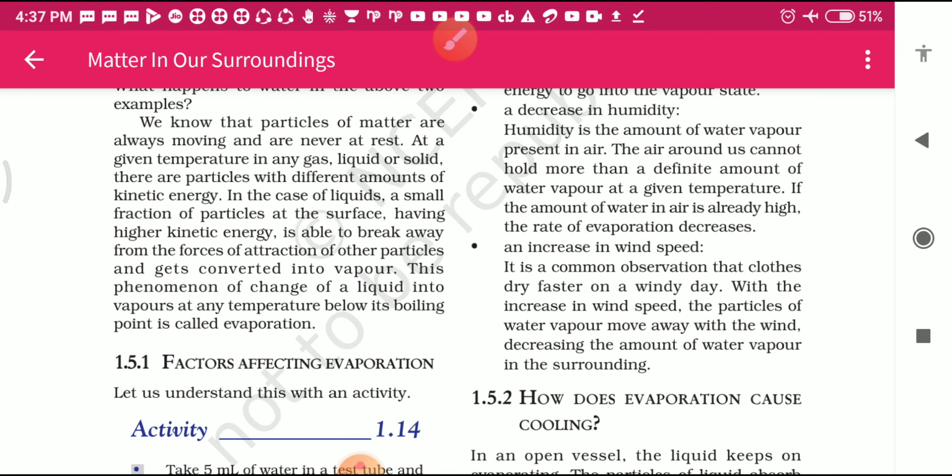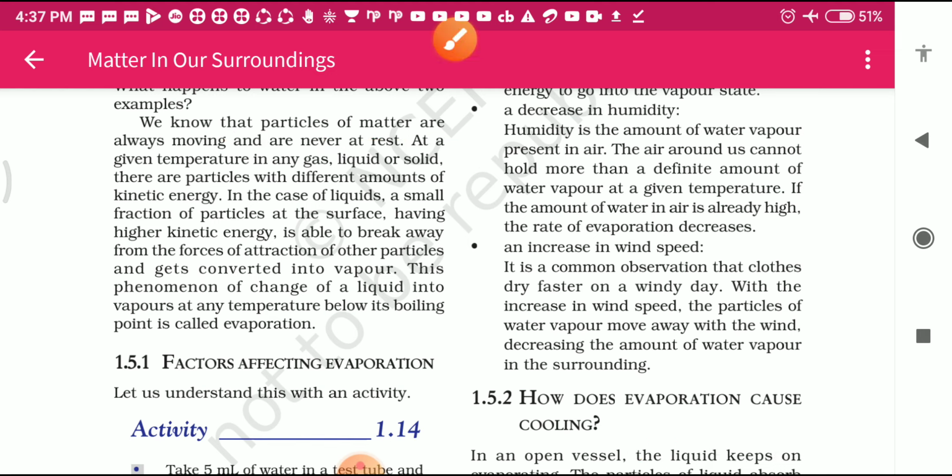In the next paragraph, they want to say that we know that the particles of matter are always moving and never at rest. It's true. Means particles of matter are never in a rest position. They are always moving from one place to another.